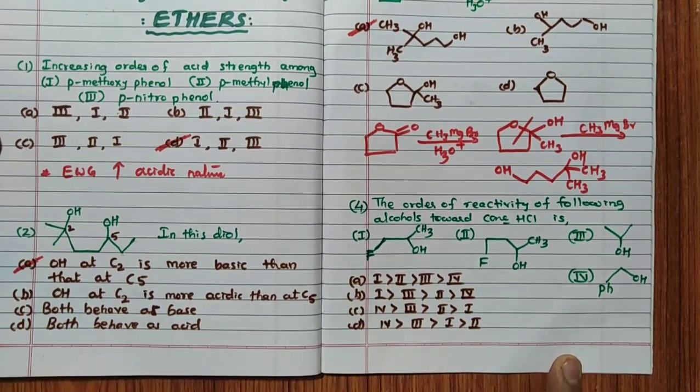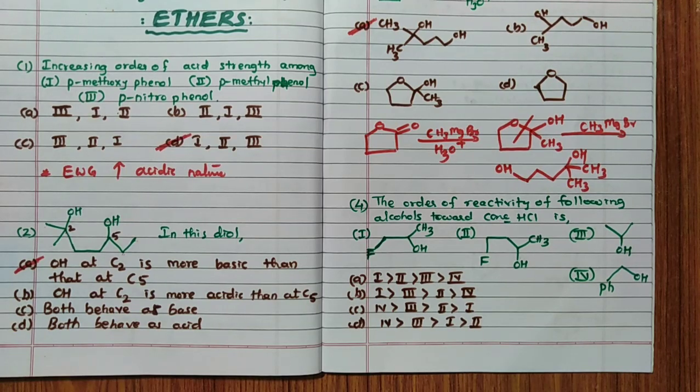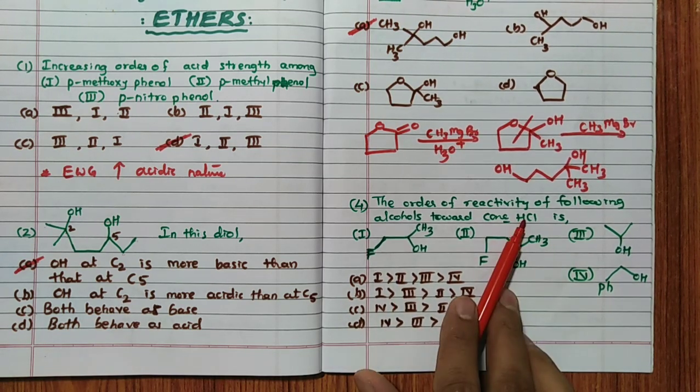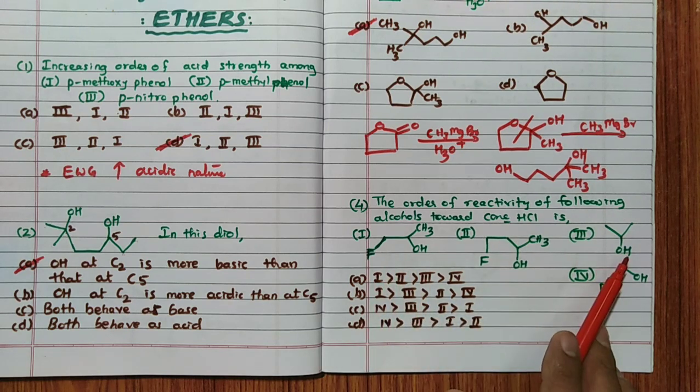The order of reactivity of the following alcohols towards concentrated HCl is, remember, concentrated HCl. So what happens here is OH is replaced by Cl. Very simple reaction, OH is replaced by Cl. Which means this will undergo carbocation intermediate formation, and the reaction depends on the stability of the carbocation.